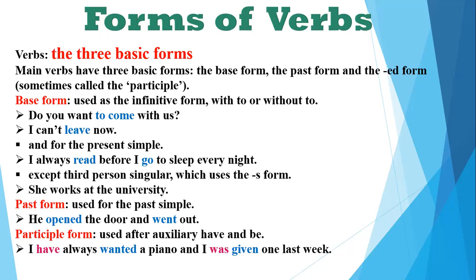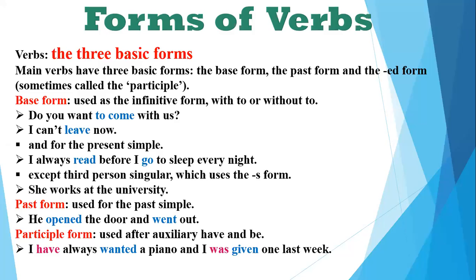We add an s or an es to the verb when we are using the base form for a third person singular. But when we change the form, like work will be worked. If I'm changing the form, then in 'she works at the university,' it will be changed into worked. You have to make sure you understand the difference between the two: one is the s and the es that is added with the third person singular, and the other is the ed, or the en, or whatever it is. Sometimes the whole word changes, that is changed in the form.